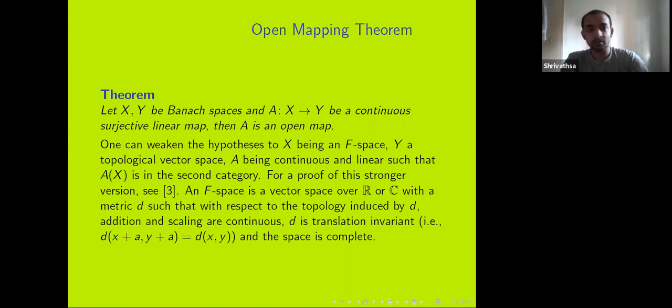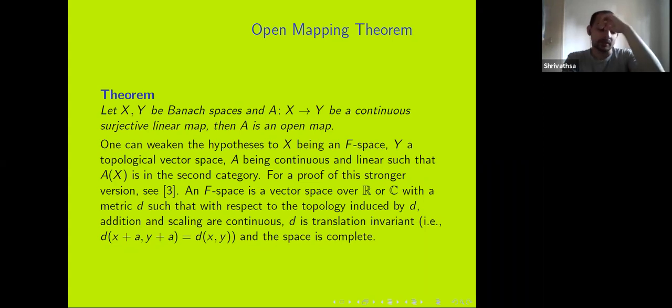The stronger version of the theorem says that you can take X to be an F-space, Y to be a topological vector space, and instead of A being continuous, surjective, and linear, we can take it to be continuous linear, and the hypothesis requires that A of X is in the second category. To remind you, anything in the first category is something that can be contained in a countable union of closed sets with empty interior. In the second category, not.